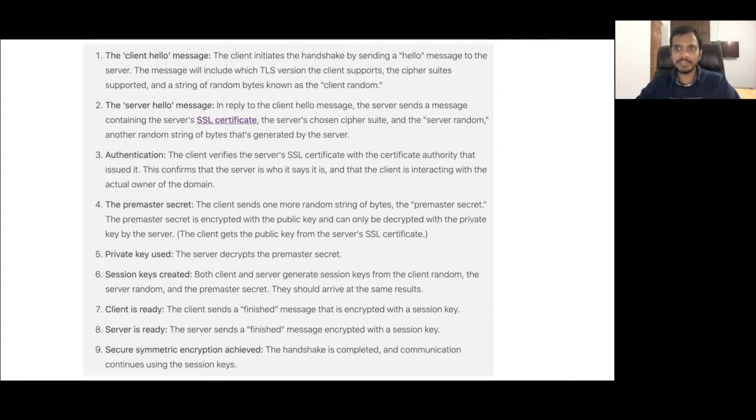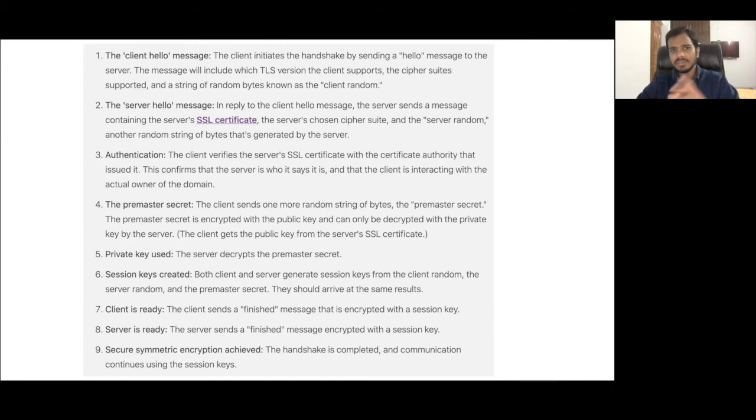Now they will be able to fill it. But before actually exchanging all these messages, whatever message is there in the HTTP, a lot of steps go on in the SSL handshake, and this is very important. And the ninth step, if you see, is secure symmetric encryption achieved. The handshake is completed and communication continues using the session keys.